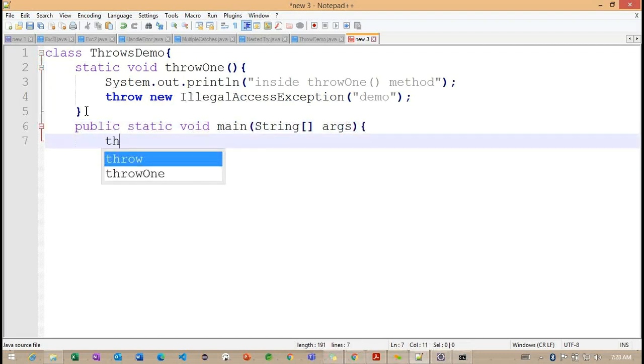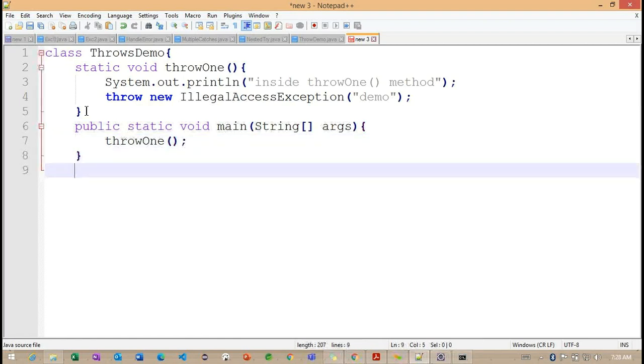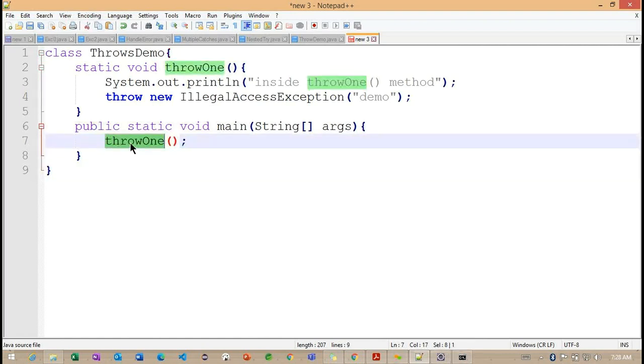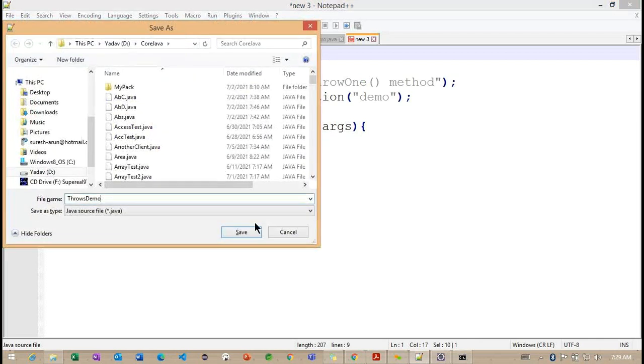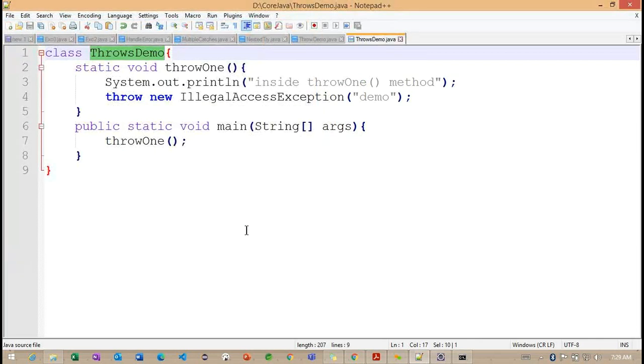Inside this particular main method, I want to call this particular method. Throw one I'm trying to call. Getting the point. So we defined one static method, and we are calling it from the main method here. Right. Let me save this particular throws demo.